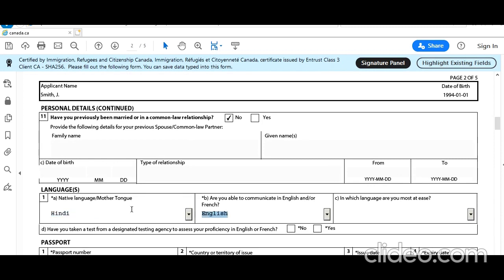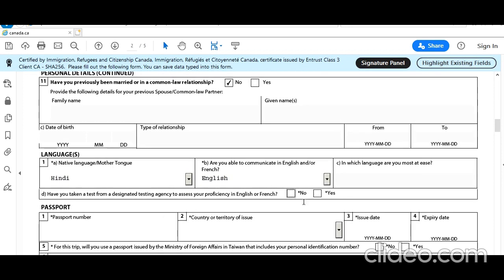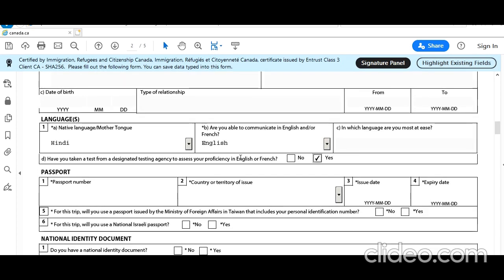Are you able to communicate in English? Let's say English. Have you taken a test? Because he applied for the student visa, he had taken one, and this question does not ask if it is valid or expired, so that's why I selected yes. Passport number. Just sample, guys, let's say India. Typical Indian passports are valid for 10 years.